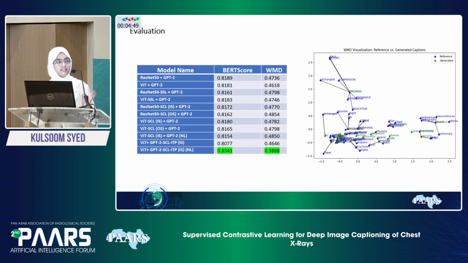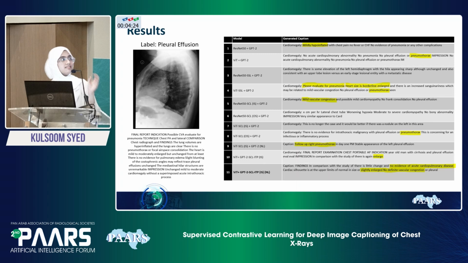And there's not any drastic difference between the models, except the last model that I created actually gave me really better results on BERT score, which calculates the cosine similarity. And another score I'm using is WMD, which is the word mover's distance. It calculates the distance between the reference caption and the generated caption, and the smallest distance means that the model has performed well. And these are the generated captions that I got from all my 11 models.